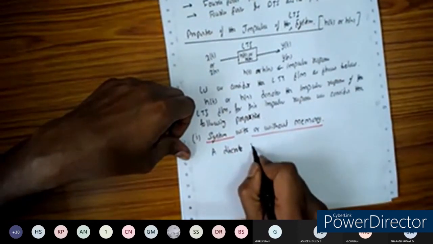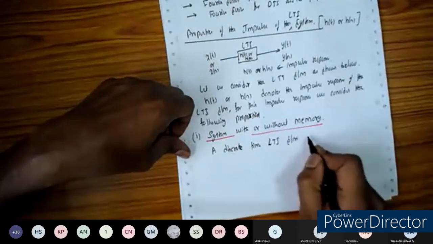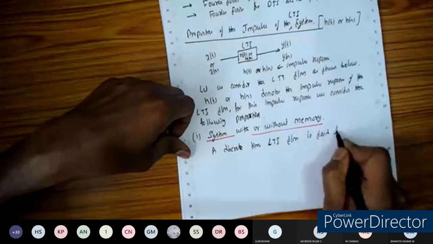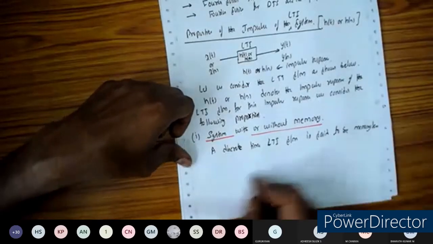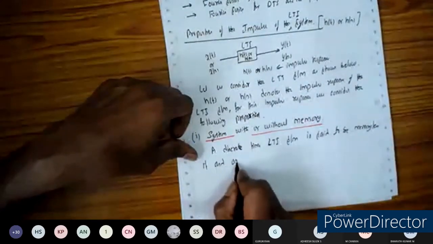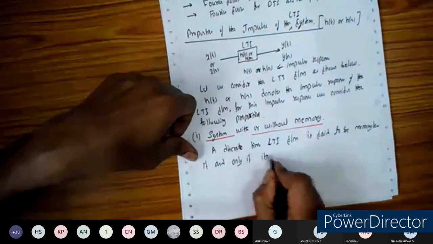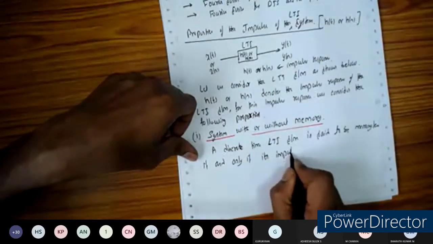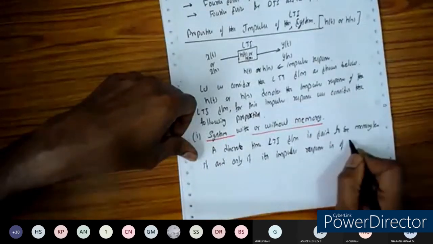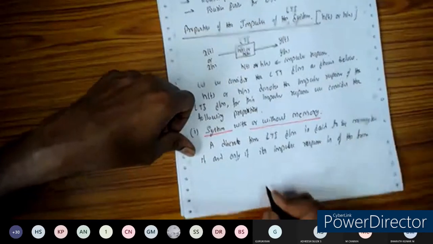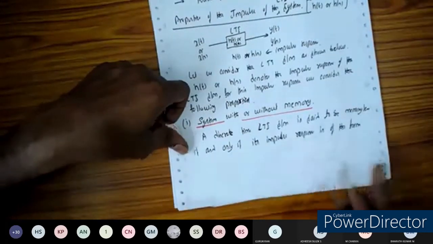A discrete time LTI system is said to be memoryless if and only if its impulse response is of the form